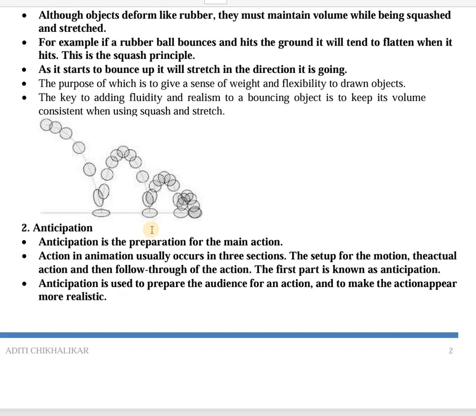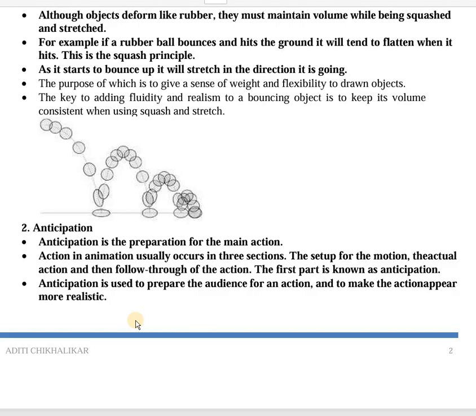Now anticipation, as the word says, is preparation for the main action. So in animation, any action that occurs is divided into three parts. The first part is the setup, which is nothing but the anticipation.